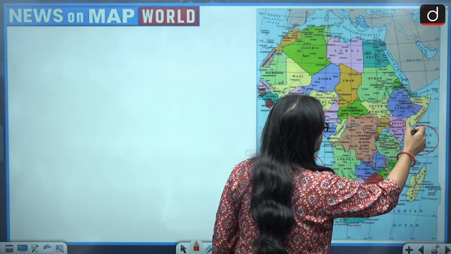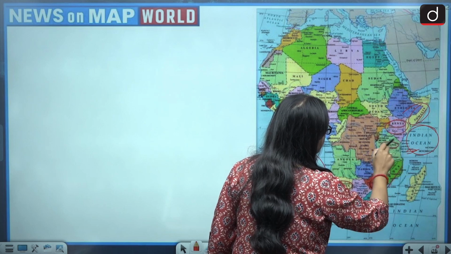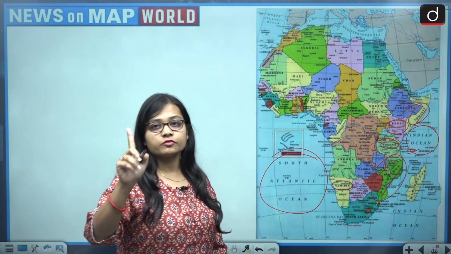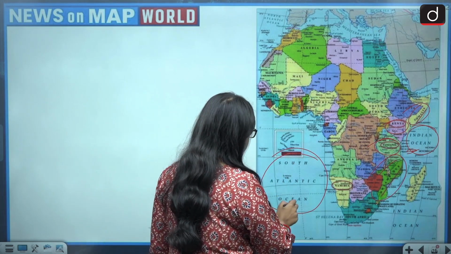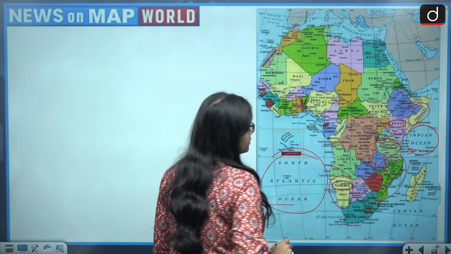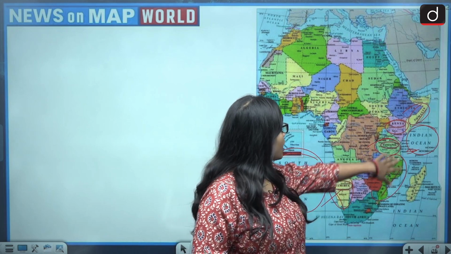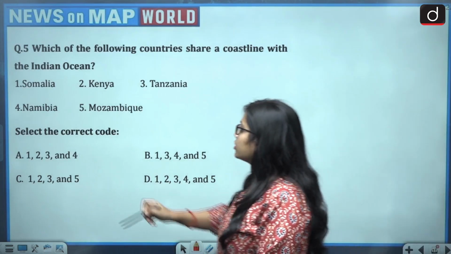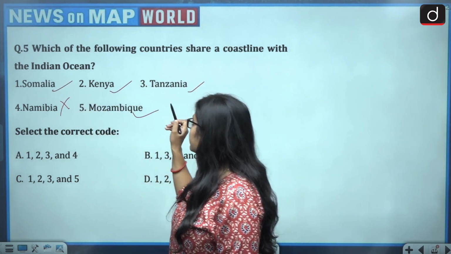So the countries which are sharing border with the Indian Ocean are Somalia, Kenya, Tanzania, Mozambique. But out of all, there is one country which does not share border with the Indian Ocean. It shares border with the South Atlantic Ocean, and that is Namibia. So Namibia gets cancelled and all others are sharing border with the Indian Ocean. So Somalia, yes. Kenya, yes. Tanzania, yes. Namibia, no. Mozambique, yes.